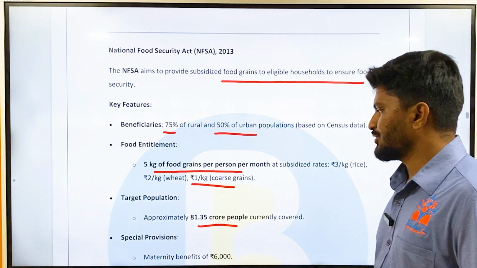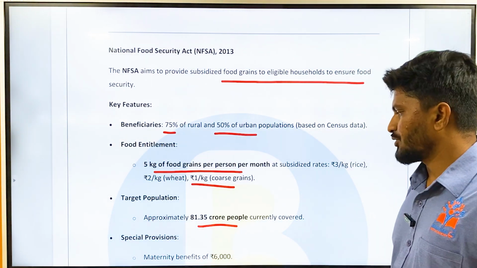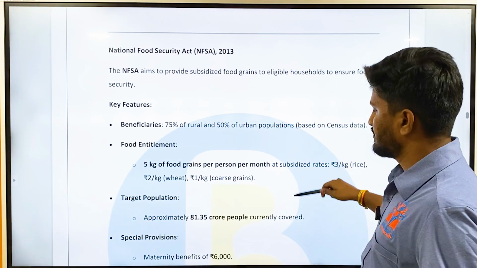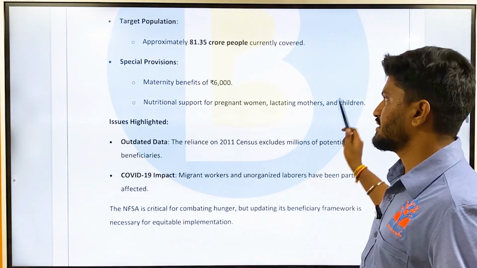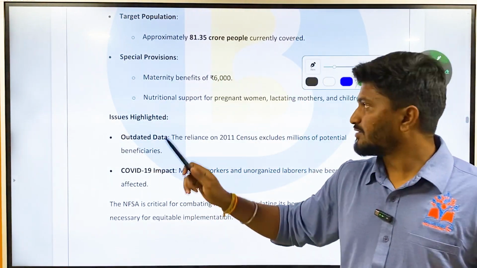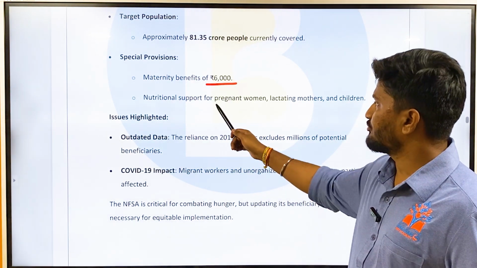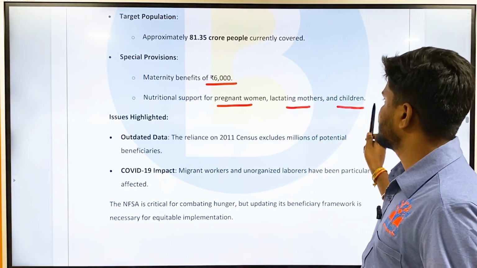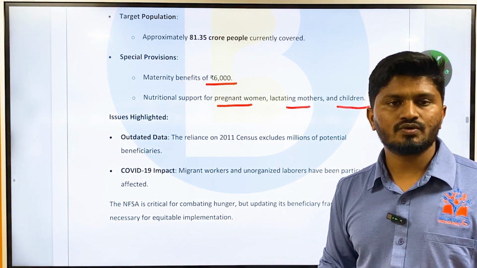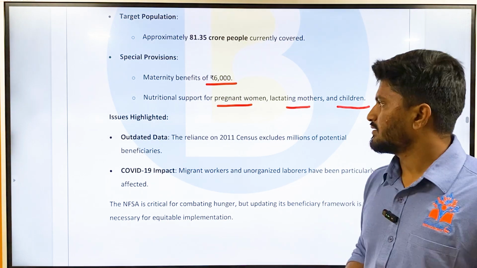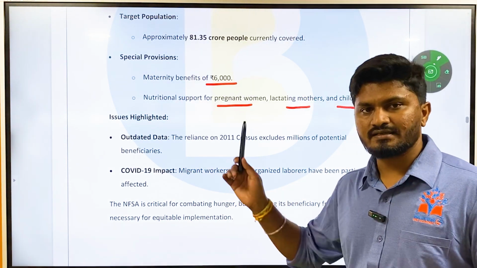Then the target population is, at present, approximately 81.35 crore people currently covered under the NFSA Act. Special provisions: there is also a provision for maternity benefit of rupees 6,000, and nutritional support for pregnant women, lactating mothers and children, because they want to break this vicious cycle of malnutrition from mother to child. Then, what are the issues highlighted in this article?